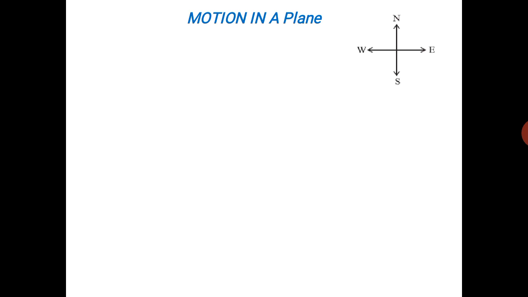If you are standing in front of a map, your right side is east, left side is west, and the up one is north and the last one is south. So these are the very common directions, and direction plays a very important role in physics.